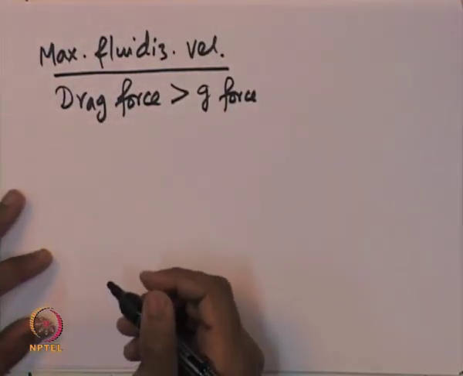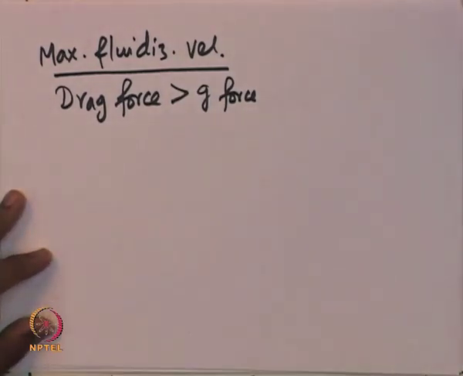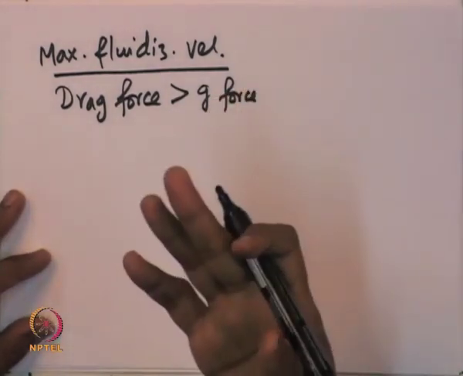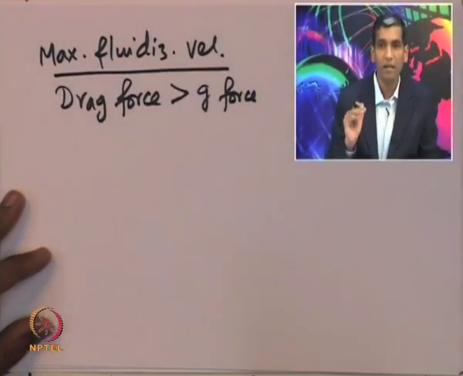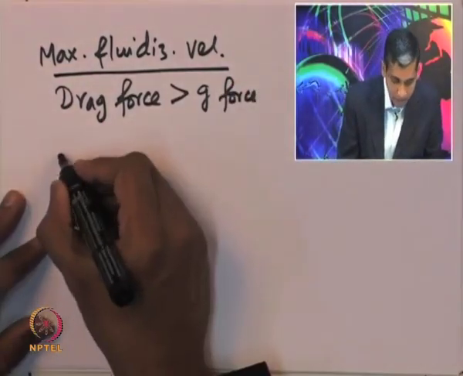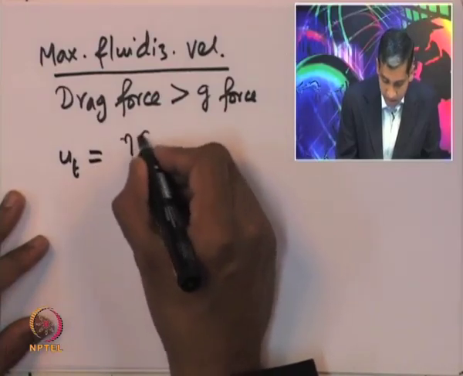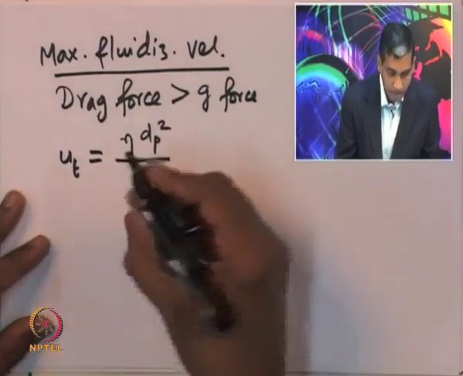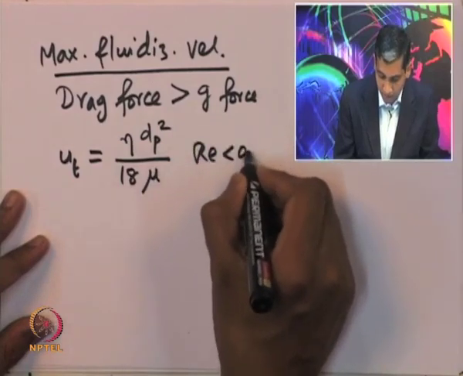And remember that this velocity should not be greater than a certain value, such that the particles would actually leave the reactor. So, the maximum fluidization velocity will be less than the velocity at which the particles would leave, which is typically given by certain correlations. It is called ut, given by eta into dp square divided by 18 into mu, for Reynolds number of less than 0.4.